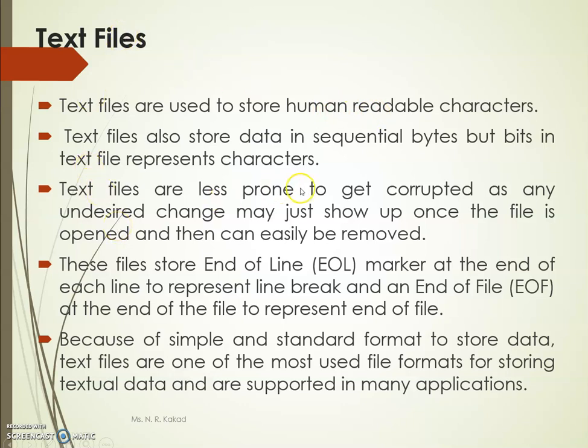These text files are less prone to get corrupted, as any undesired change may just show up once the file is opened and can easily be removed. So we can easily read our text file, easily understand where the corrupted data is, and easily repair it. But that is not possible in a binary file, because we can't read a binary file.